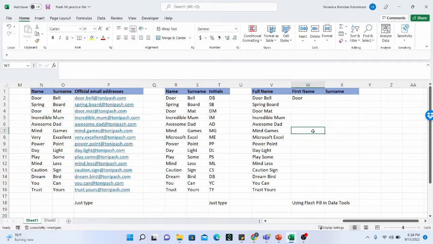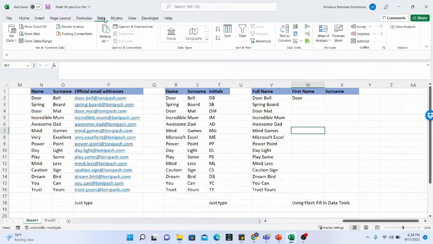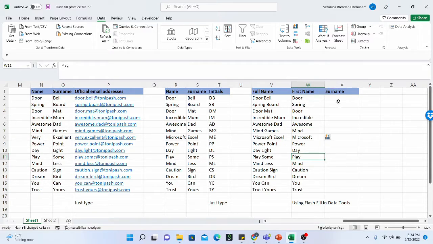Here we have the Data tab, and this is the Data Tools section. One of the options here is flash fill. So I click on flash fill.